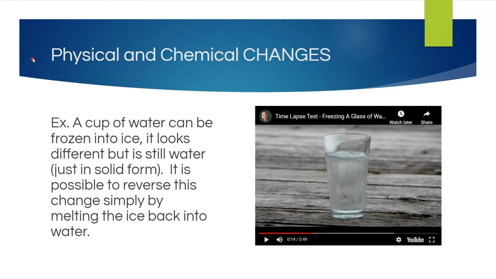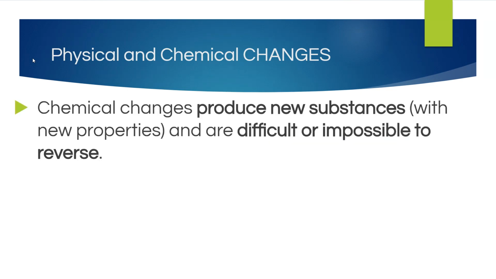A cup of water can be frozen into ice. It looks different, but it's still water, just in solid form. It is possible to reverse this change simply by melting the ice back into water. So again, this is an example of a physical change. Chemical changes produce new substances with new properties and are difficult or impossible to reverse.